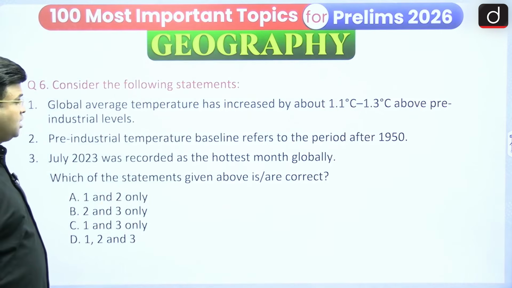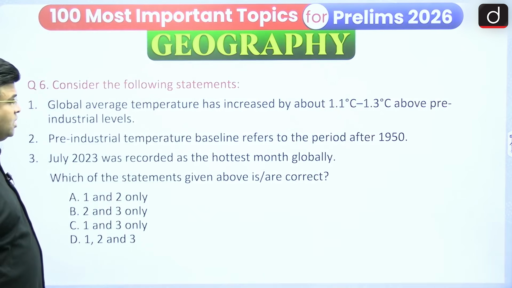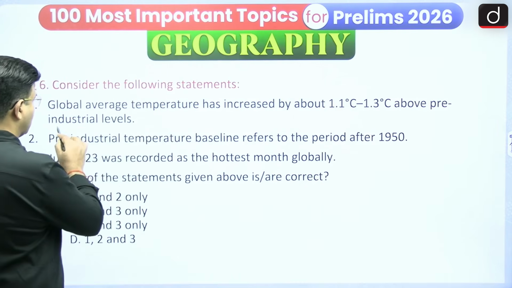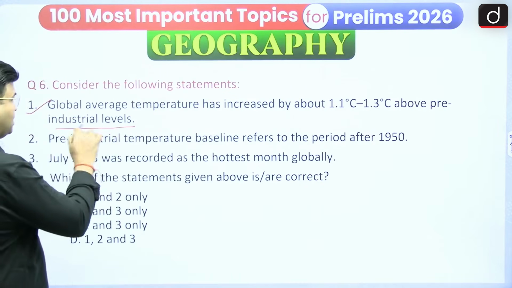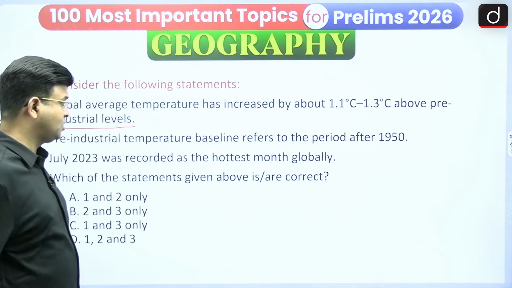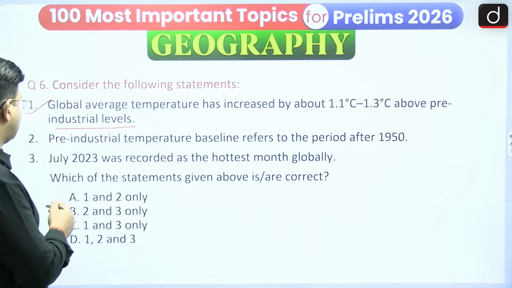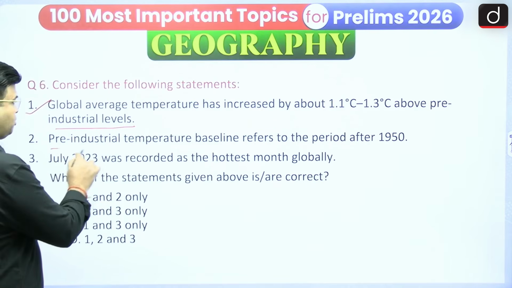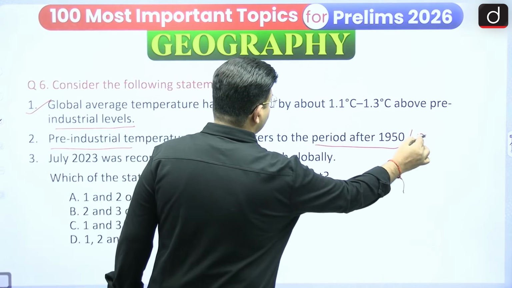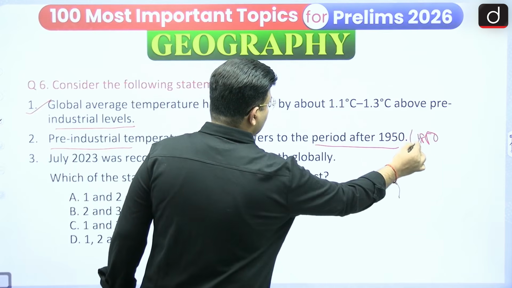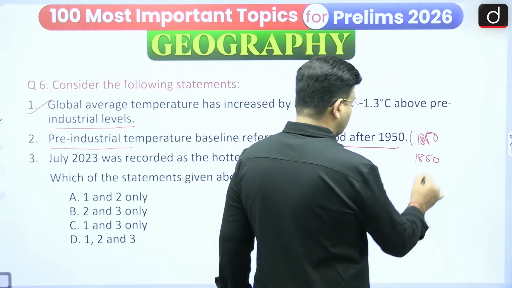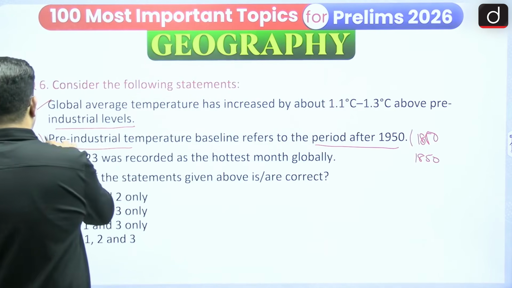Now consider the following statements. Global average temperature has increased by 1.1 to 1.3 degrees Celsius above pre-industrial level. That's a correct statement. Go and see, in the last videos it is available. The second statement says that the pre-industrial temperature baseline refers to the period after 1950. No, it is after 1850. So on the basis of that, it is written 1950, which is wrong.